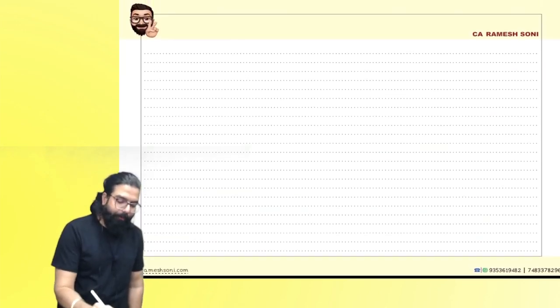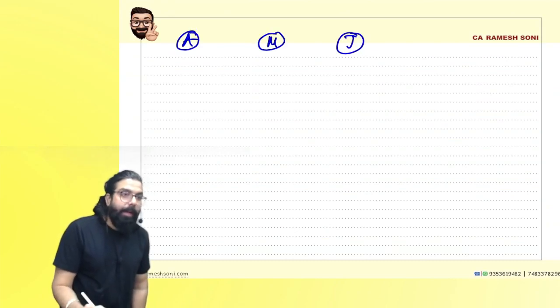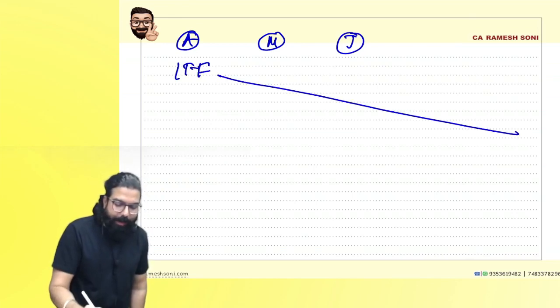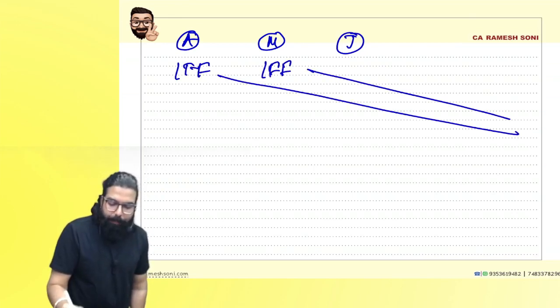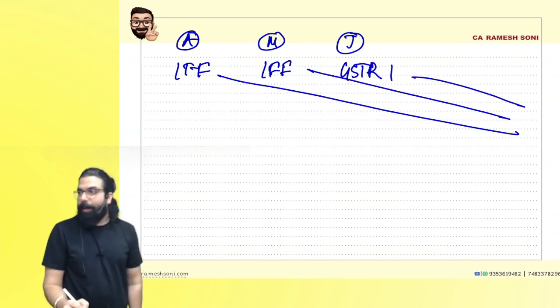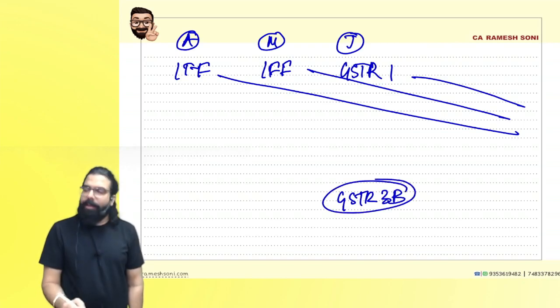Then, sir, I am under the QRMP scheme. Then government told, listen, April, May, June. Correct, everyone? For April what will you do? IFF, and the front party will take the credit. For the month of May, IFF, the front party will take the credit. For the month of June, GSTR 1, and the front party will be able to take the credit. Correct, everyone? Now you have to file your GSTR 3B and pay all your taxes.